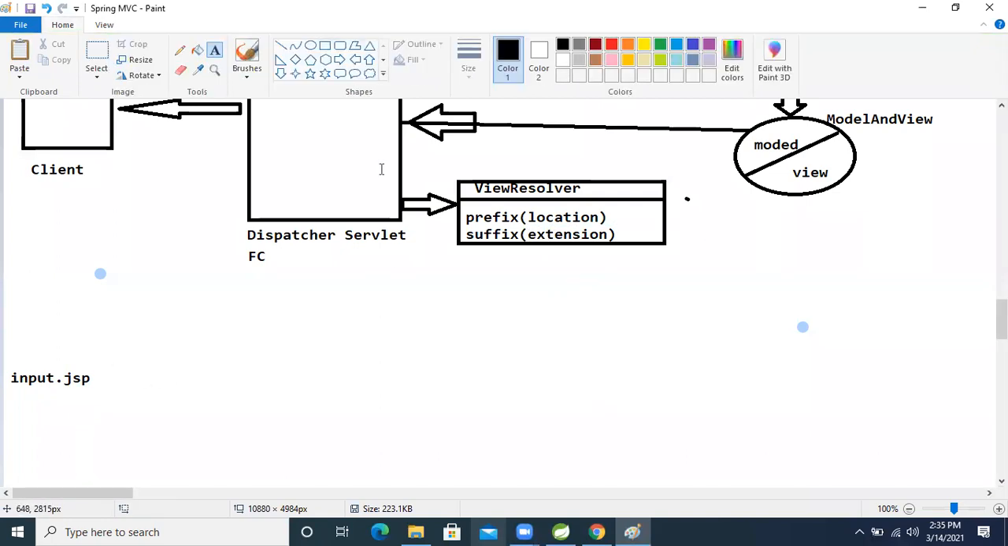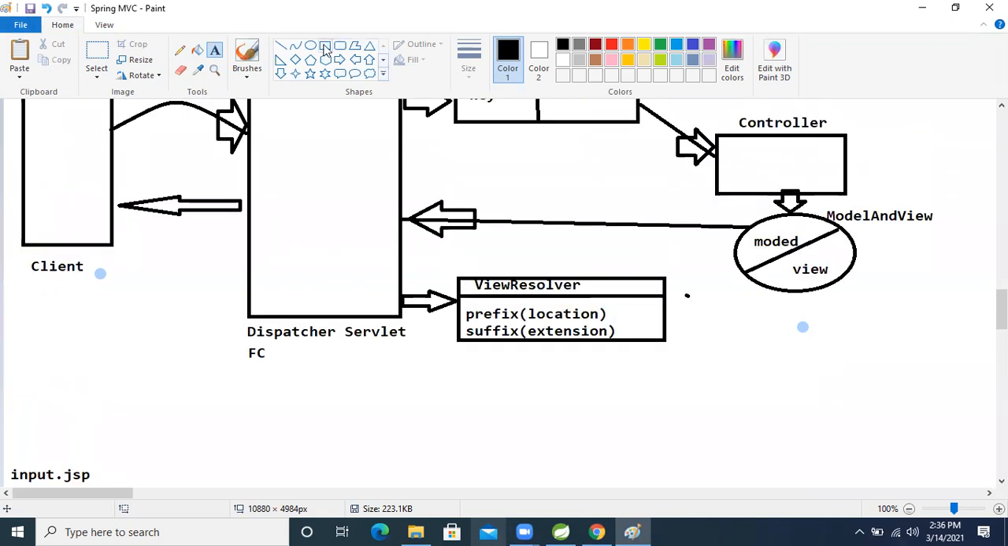After that, I will reach that location, and I will render the data whatever the controller is exposing, and I will show that, I will process that data. So using this prefix and suffix, our controller will select one JSP page. I will develop using JSP only.